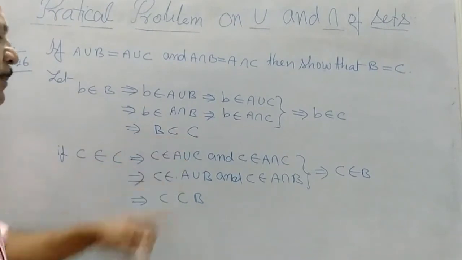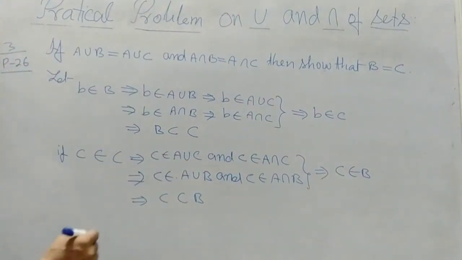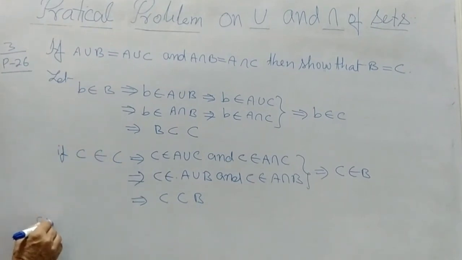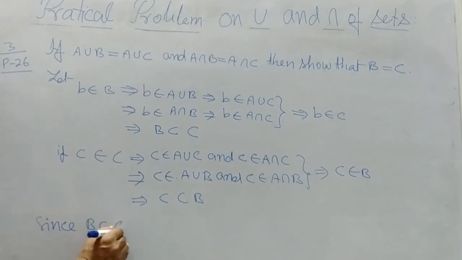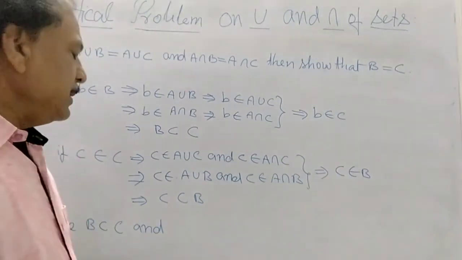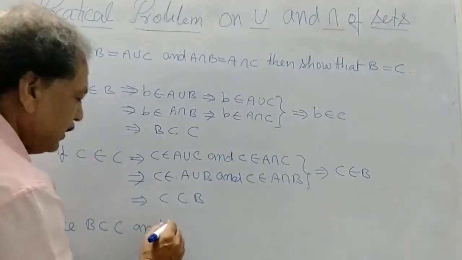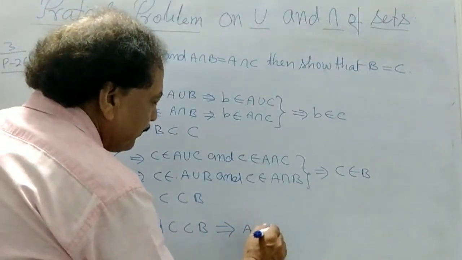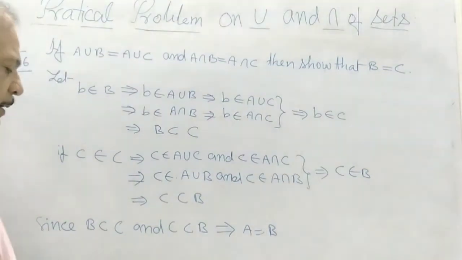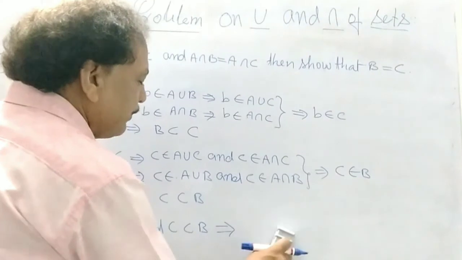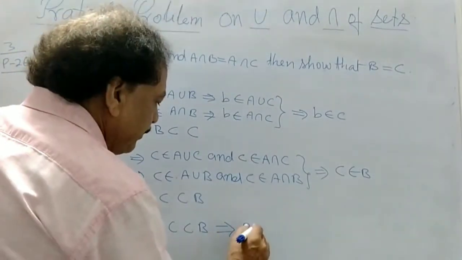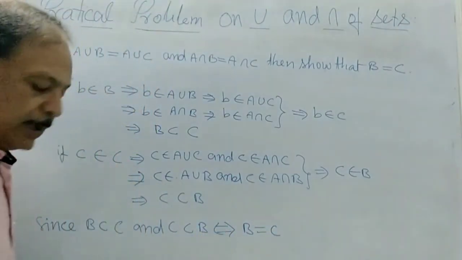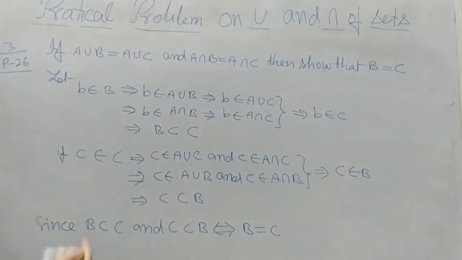So here, B is a subset of C and C is a subset of B, which implies that B equals C. Implied and implied by. So now you have learned this, and we have proved this.